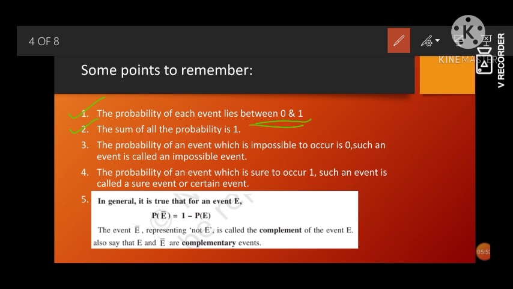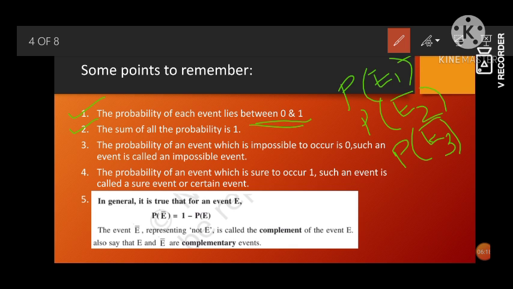Suppose we have more than one probability, like the example that I have given, a bag containing 3 different balls. There will be 3 different probabilities if we consider the colors. For red, the probability suppose be PE1. For white, PE2. And suppose for black the probability is PE3. So if we add all these 3, this should come to 1, always 1. So the total probability is always 1. Okay, then